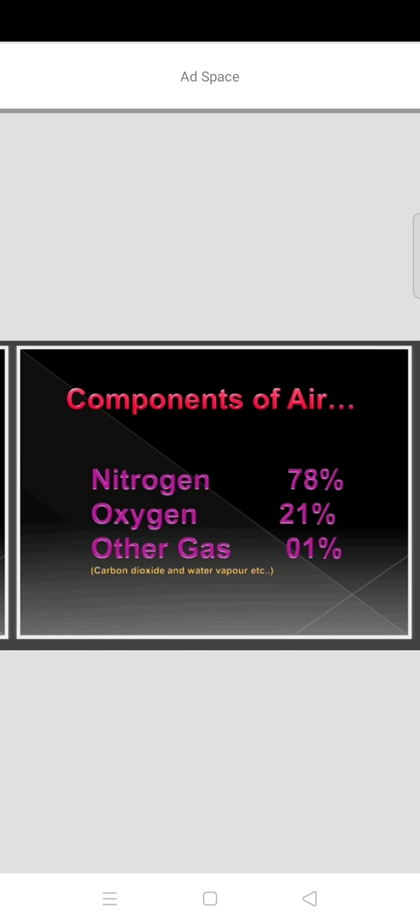Components of air. What are the components of the air? Already we discussed the atmosphere. The atmosphere is the gaseous layer. So what are the gases, and how much of each is there in the air?